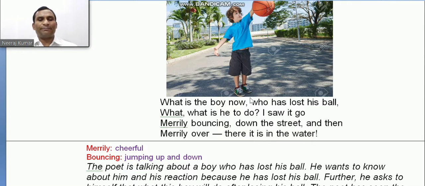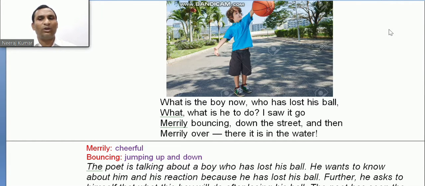So the boy was happy when he was bouncing, when he was with his ball. At that time he was very happy and merry. Merrily means cheerful, happily. He was bouncing the ball in the street, and then merrily over into the water. When that boy was bouncing that ball, it went into the water. So now the boy had lost his ball, and that ball was in the water, and he was waiting for the ball, and he was crying for the ball.